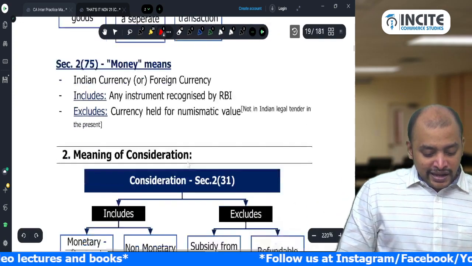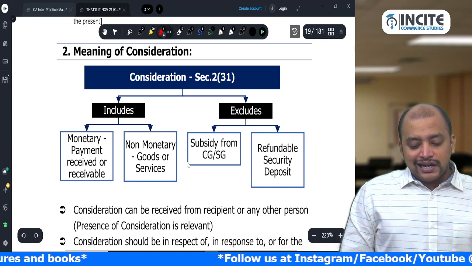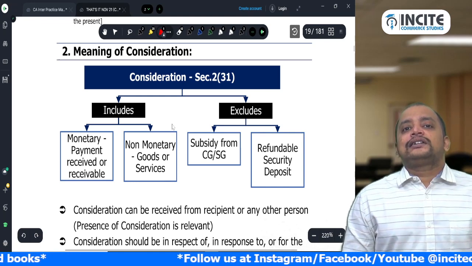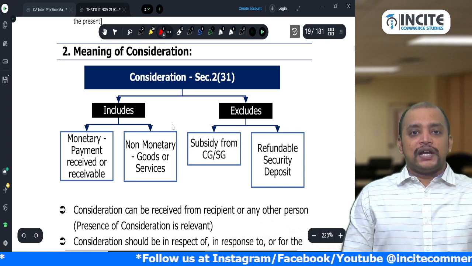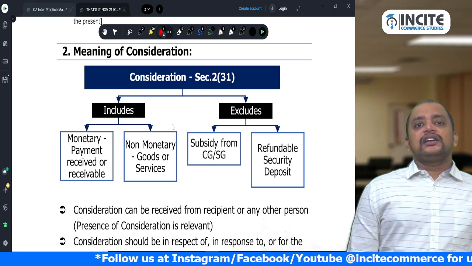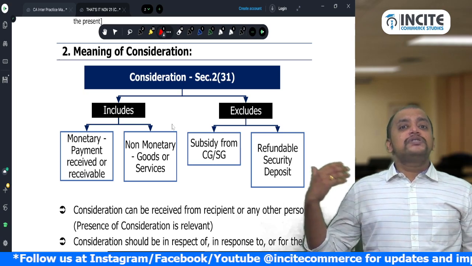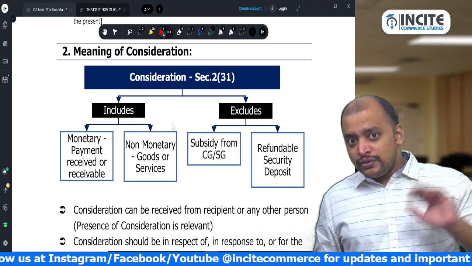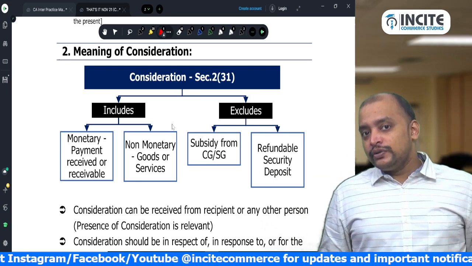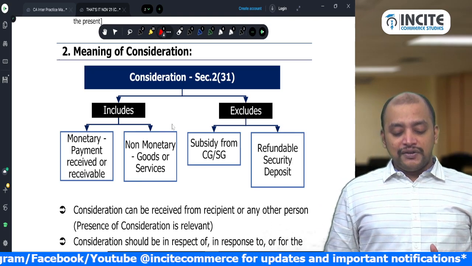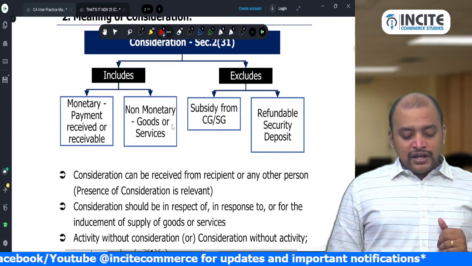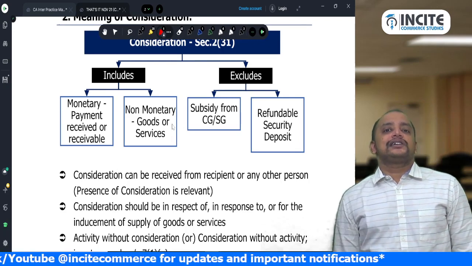Okay. Then the meaning of consideration. Consideration as per section 2 clause 31. Goods definition is 2 clause 52, services 2 clause 102, and consideration is given under 2 clause 31. So consideration includes and consideration excludes.